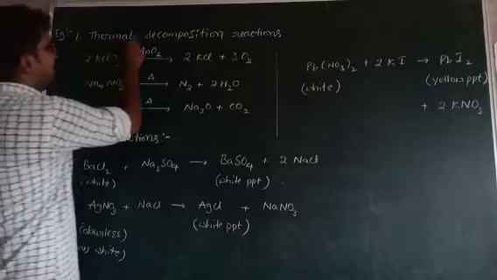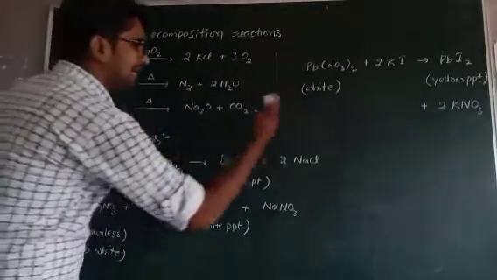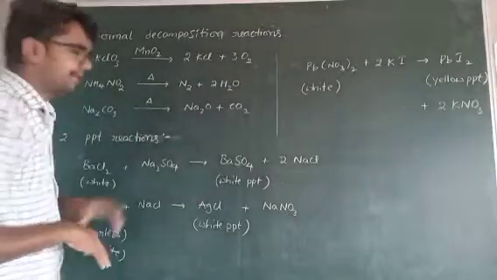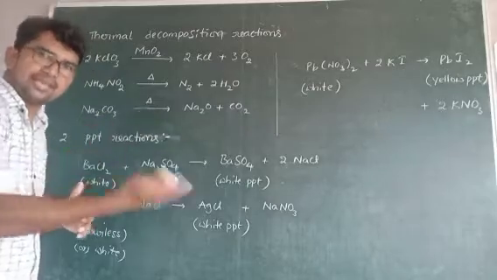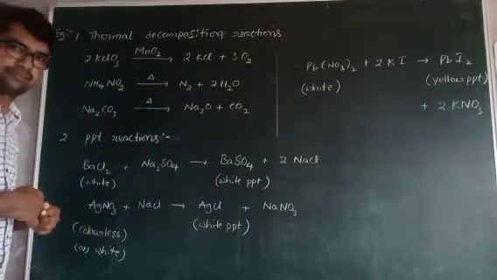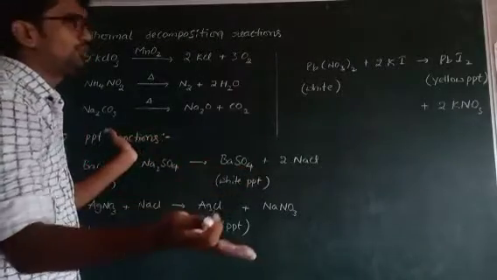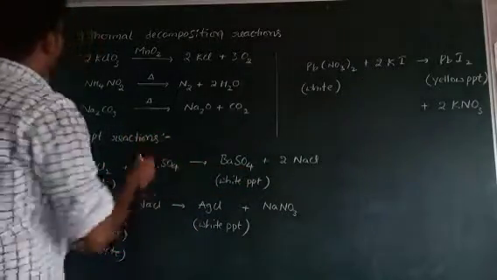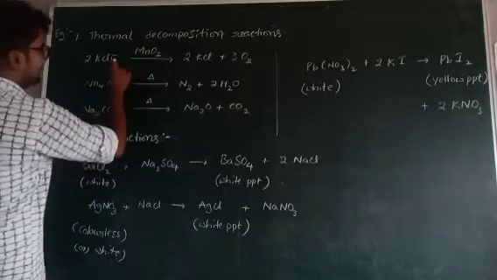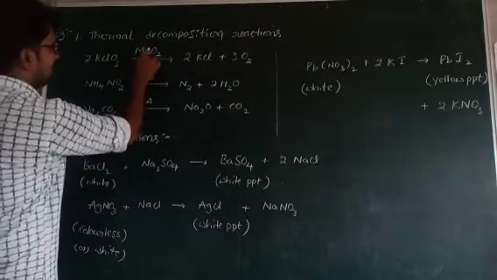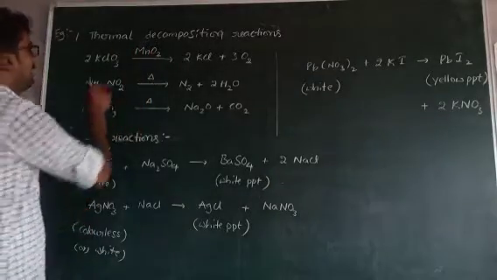Examples. First one, thermal decomposition reactions. Decompose means divided, and thermal means heat. If you heat the substance, it is decomposed into two or more compounds. Here KClO3 is heated in the presence of MnO2, which acts as a catalyst, not useful here.